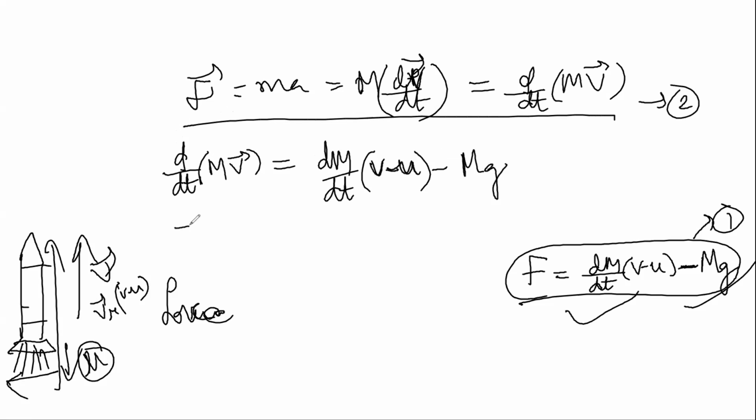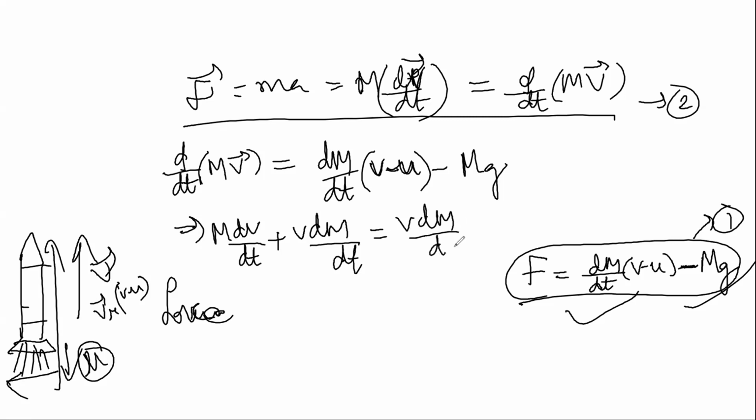So what do I get now? m dv by dt plus v dm by dt is equal to v dm by dt minus u dm by dt minus mg, right? So v dm by dt gets cancelled.